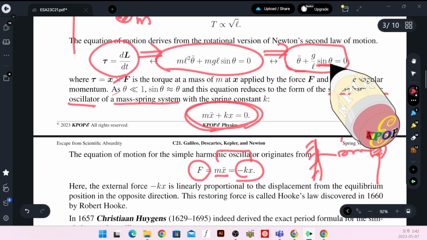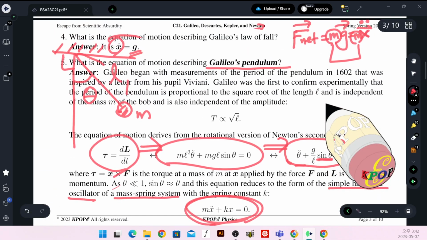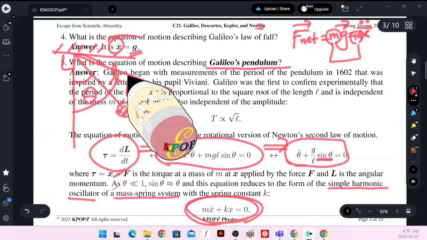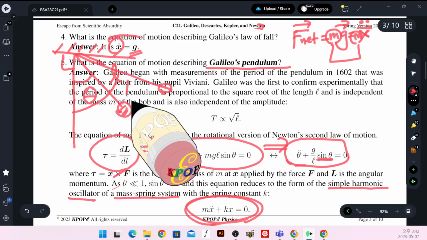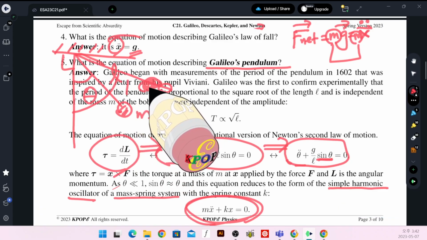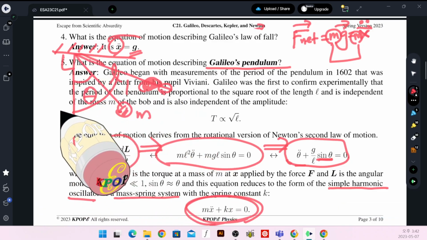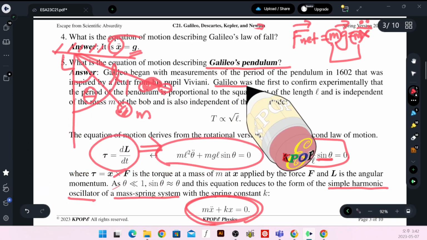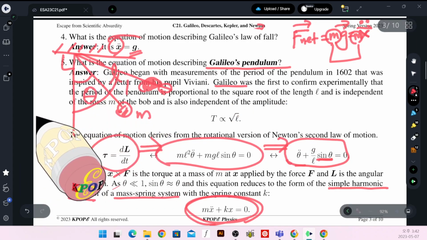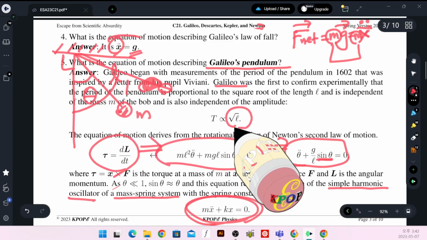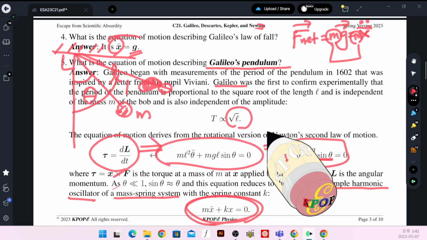Although there is a sine theta, what Galileo found is that, regardless of the amplitude, the maximum angle for the pendulum to reach from the vertical line, the period of this oscillation depends only on the length, in such a manner: square root of length.